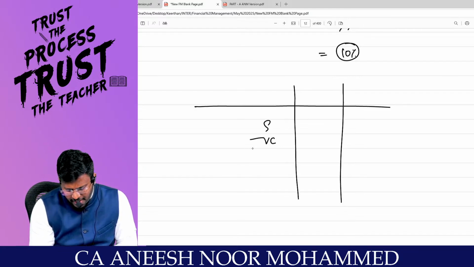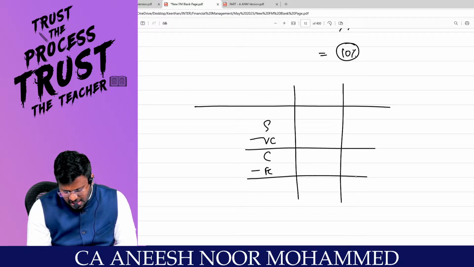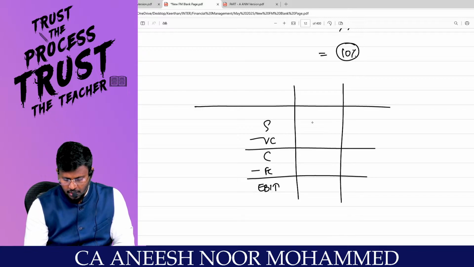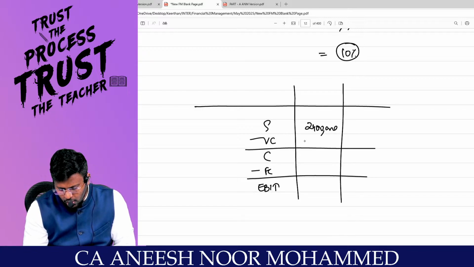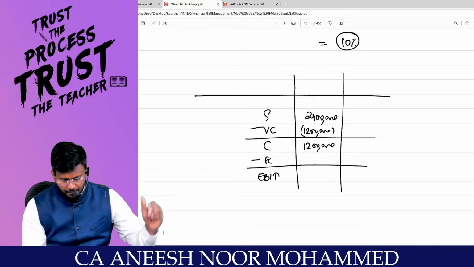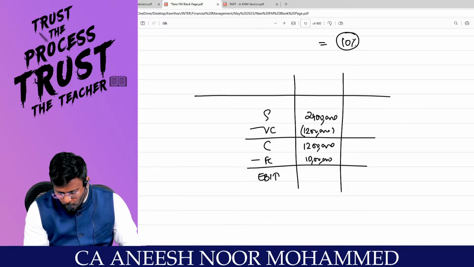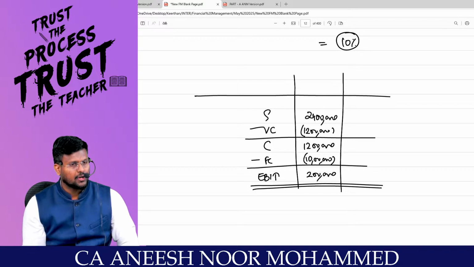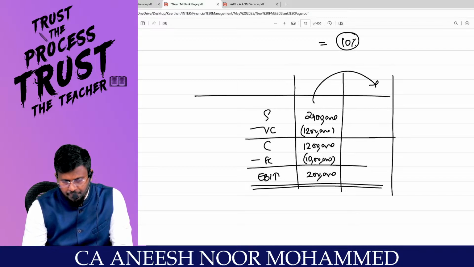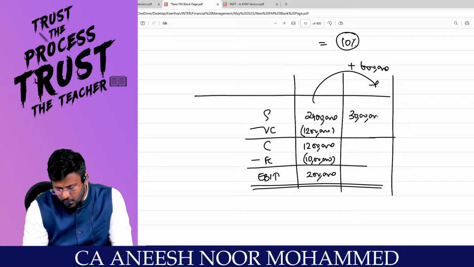Sir, sales minus variable cost is contribution, contribution minus fixed cost is earnings before interest and tax. What is the sales given in the question? 24 lakhs. Variable cost 12 lakhs. Super, sir. Contribution 12 lakhs. What is the fixed cost? 10 lakhs is the fixed cost. What is the EBIT? 2 lakhs is the earnings before interest and tax. Comfortable? My dear lovable students, if the sales increased by 6 lakh, 24 plus 6 lakh, it will be 30 lakh. Are you all really with me?